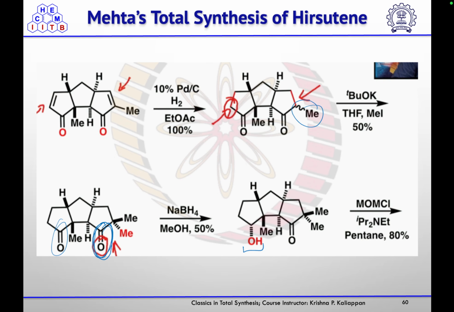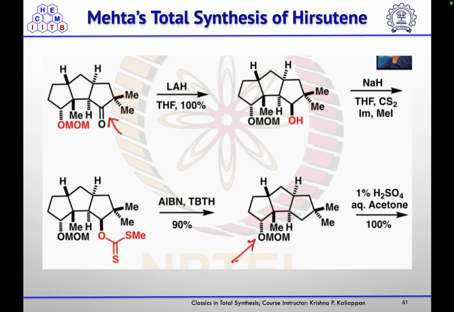Now they wanted to remove that group. For that purpose they treated it with LAH. So that will convert it into alcohol, and using xanthate and radical condition, they cleaved that bond to get the CH2 at that position.